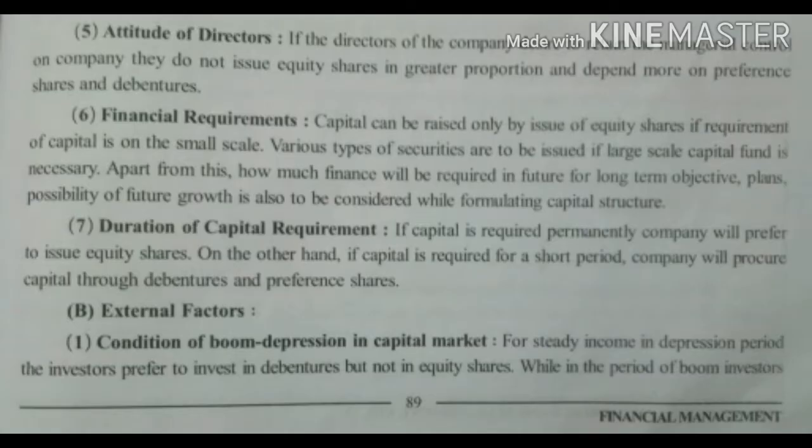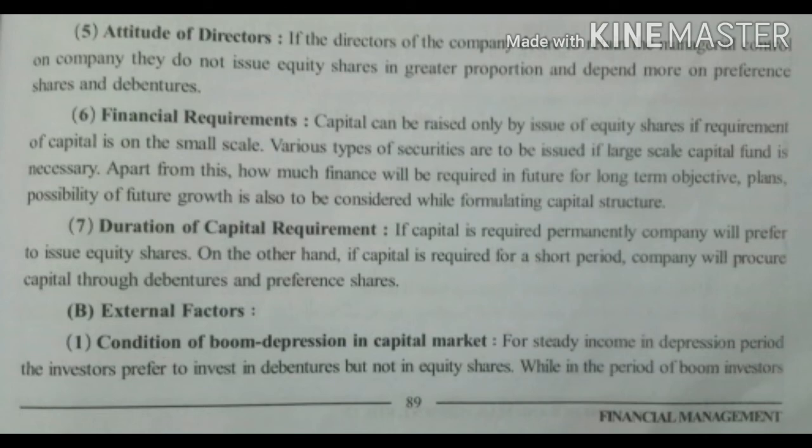Fifth is attitude of directors. If the directors do not want to share management with others, then they will not issue more equity share capital. If directors are comfortable in sharing the management and want own capital, they may go for equity share capital. Sixth is financial requirement. Finance is required for many reasons. If short-term requirement is there, one may go for equity share capital. For large-scale finance requirement, one may issue other various types of securities.